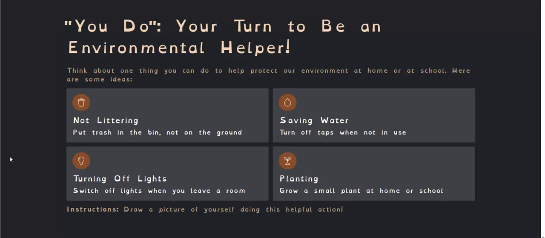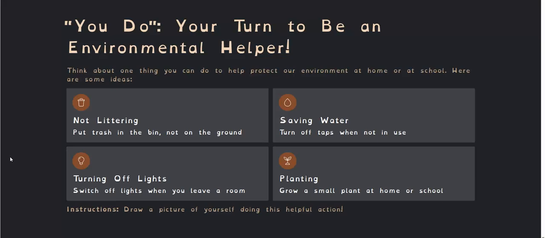We need to save water. We are living in a desert country, meaning that most of our country is desert and we're not getting a lot of rain. Yes, it doesn't seem like it this year in 2026, but we are not getting a lot of rain. Now, we cannot just let the taps run as we would like or let the leaking tap just run. We can't do that. We need to fix the tap or turn off the taps when they're not in use. We need to use water sparingly.